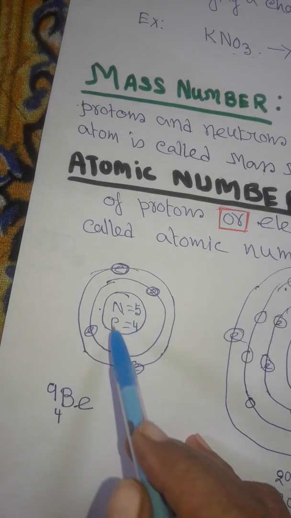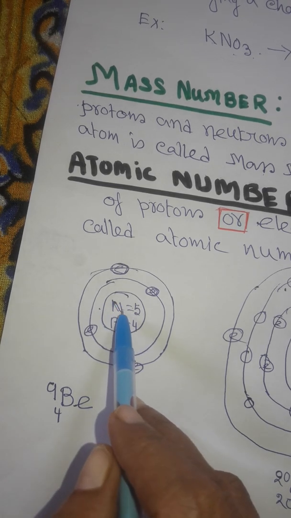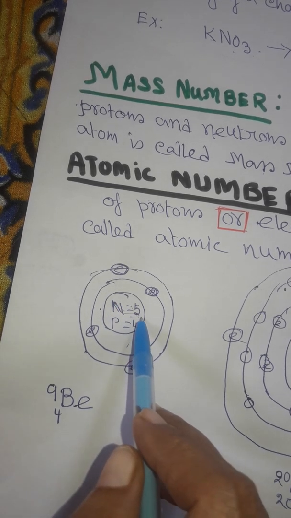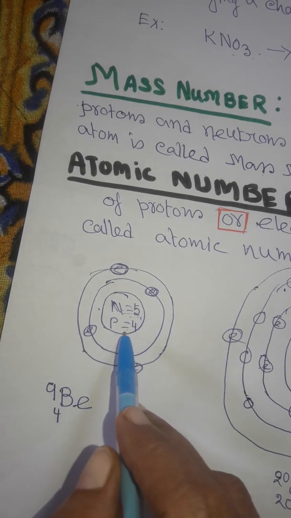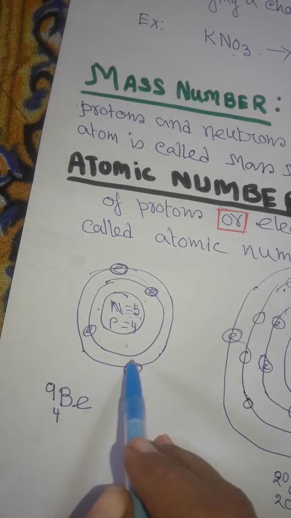This is the structure of beryllium. The neutron number of beryllium is 5, the number of protons is 4 and the number of electrons is 4.